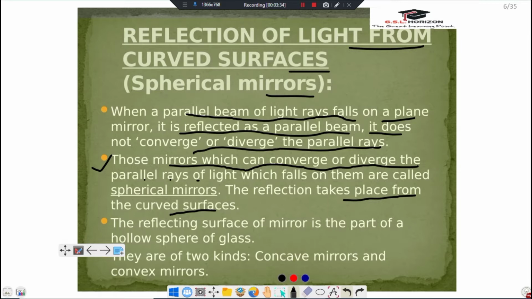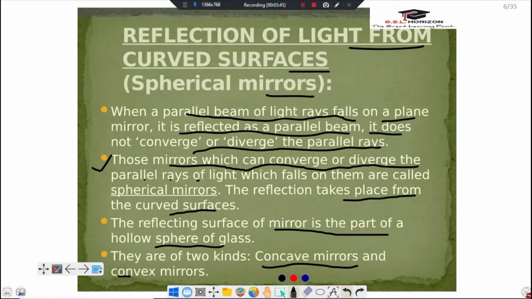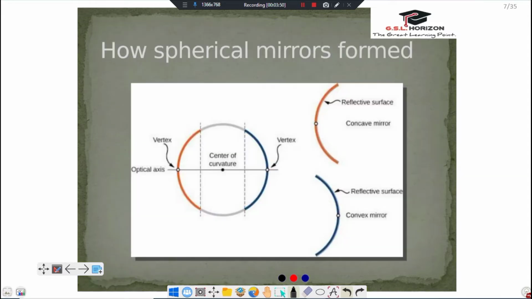The reflecting surface of a mirror is a part of a hollow sphere of glass. They are of two kinds, concave mirror and convex mirror. I taught you in your previous class. So go ahead. How do spherical mirrors form?